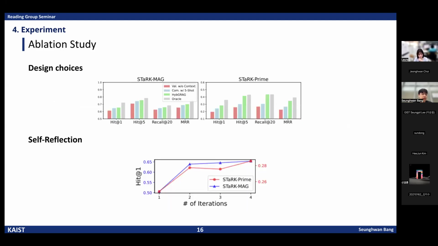Next, the authors conducted several evaluation studies to analyze each component. In the design choices section, we can see that adding commenter feedback and validation content significantly improves performance, showing that feedback-based refinement is effective. Also, in the self-reflection plot at the bottom, as the number of refinement iterations increases, the retrieval accuracy Hit@1 consistently improves, demonstrating that the system indeed learns from its own feedback.